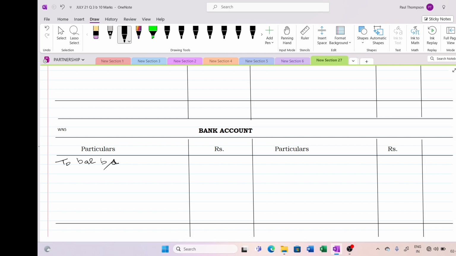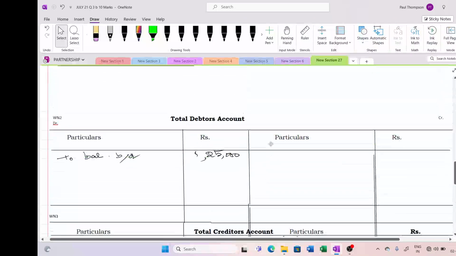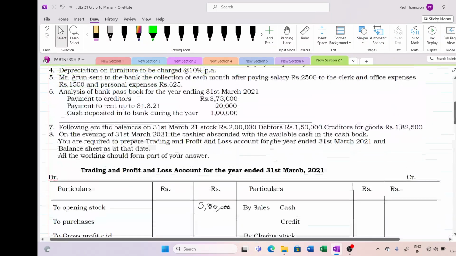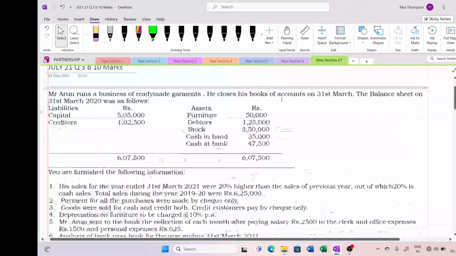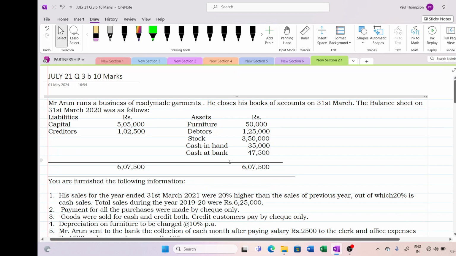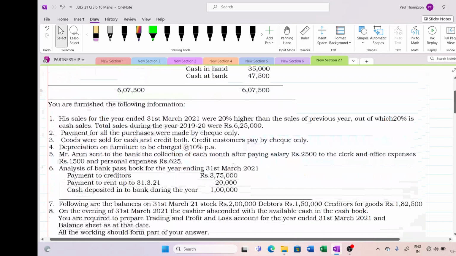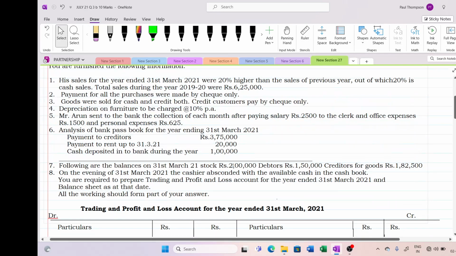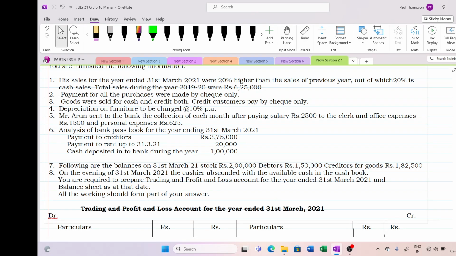I simply posted the balances as on 31st March 2020. We have to prepare trading and P&L account of 31st March 2021. See, simply I have posted these amounts only. Okay, now I am moving on with point number 1. Yes, just go like this, you will be smoothly able to finish your sum.